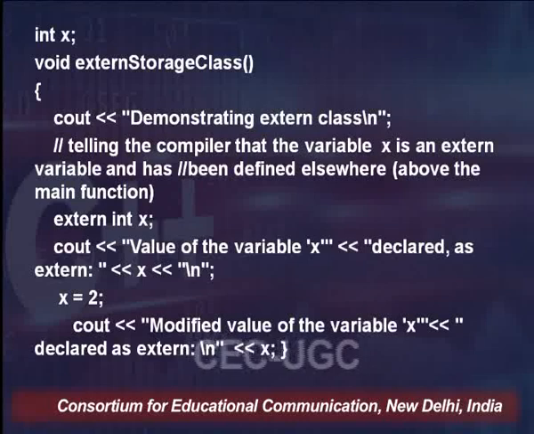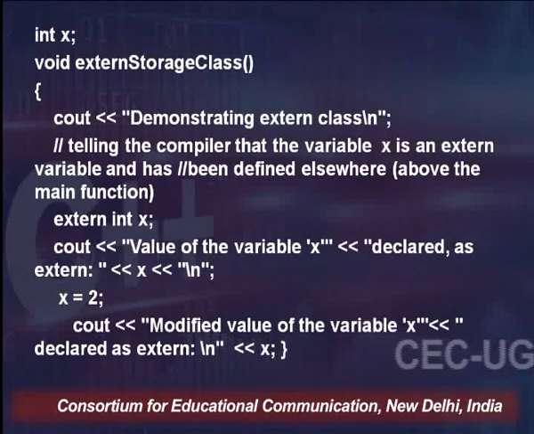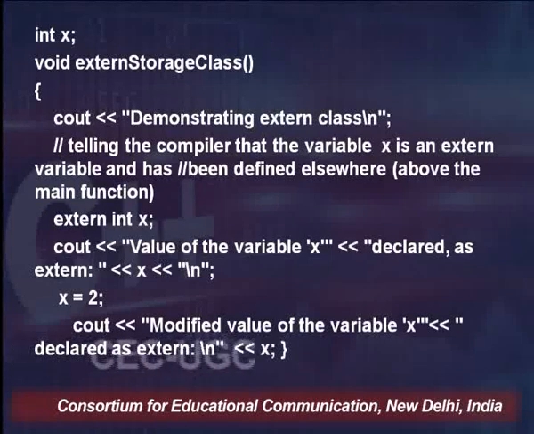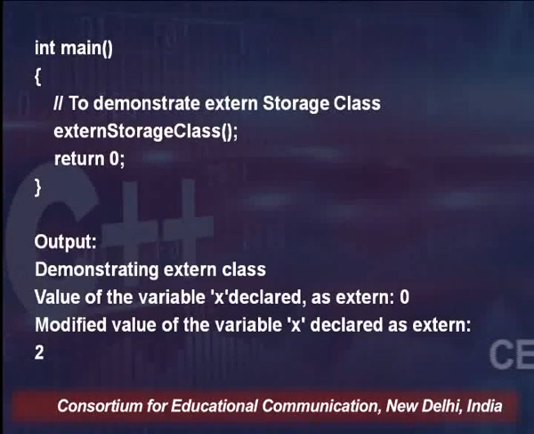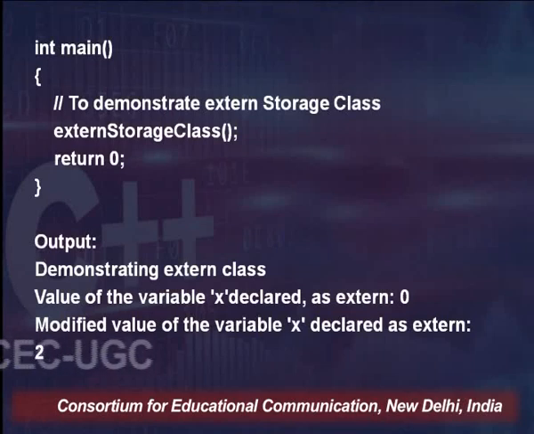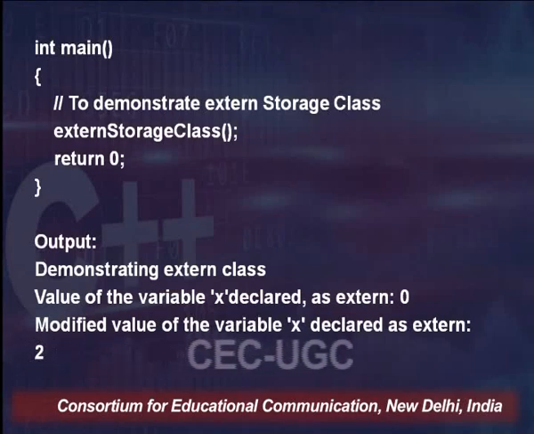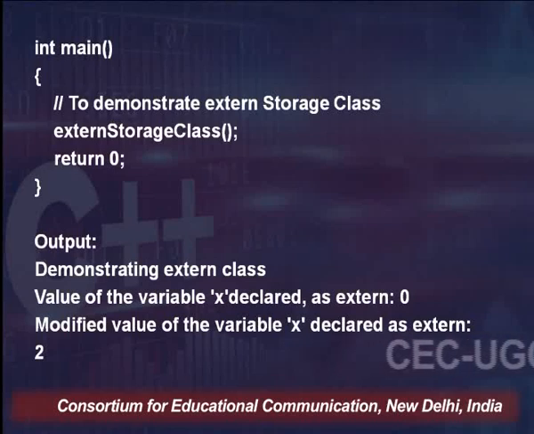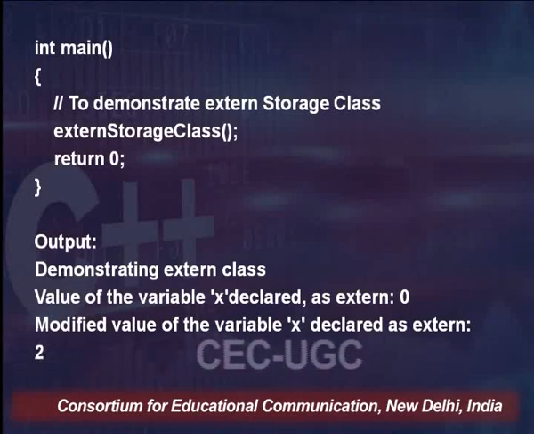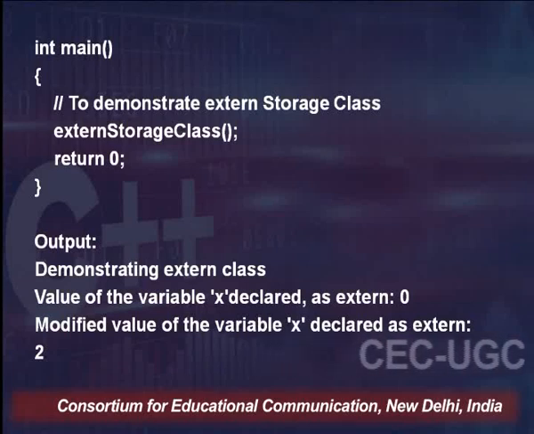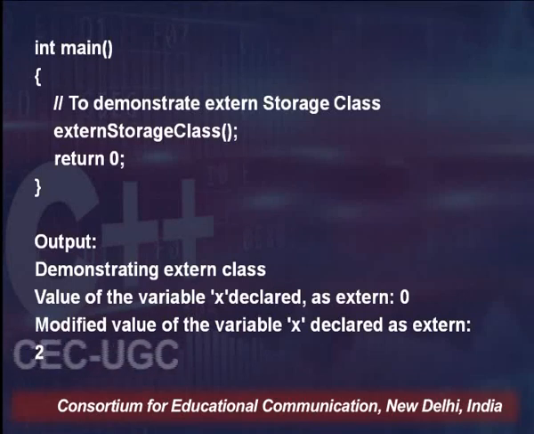So yes, the value of the variable whatever is being given by the compiler. Let's see. So x has been printed, then the value has been modified to 2 and the modified value is printed. This is what the functioning of that particular function is. Now coming to the main function, we are just going to call that function. So the output of the program says the initial value was given as 0 and the modified value, obviously, was x equals 2.